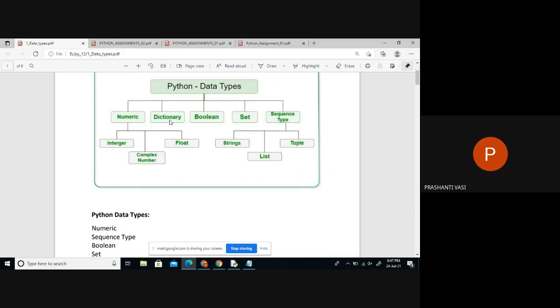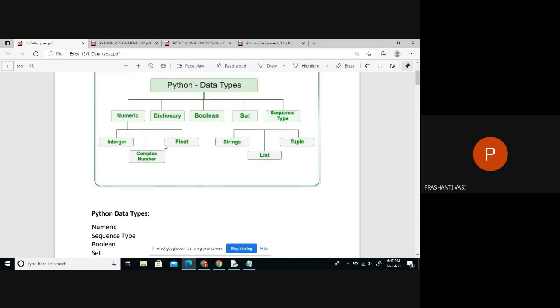And the last category of data is dictionary. A dictionary is just like the English meaning itself. A dictionary is nothing but a set of words and the meanings behind them. If we find a word, definitely a meaning would be there. Without a word there is no meaning, and without a meaning there is no word. So it's a collection of a pair of data, not just one data. Till now, whatever we did, the sequence or the set, were collections of single data. But a dictionary is similar to a sequence, only here it will collect a pair of data every time, not just one data. So this is the brief description of the data types.